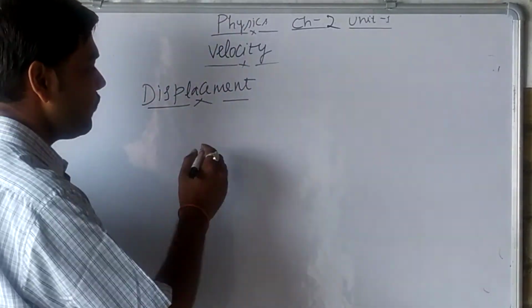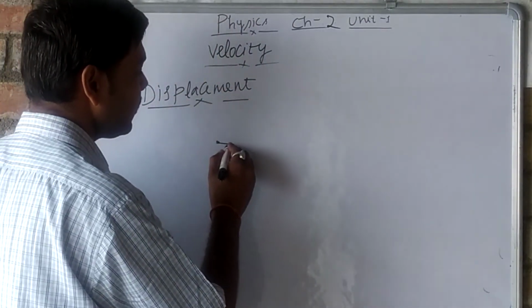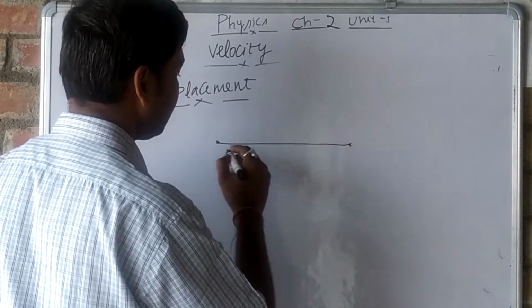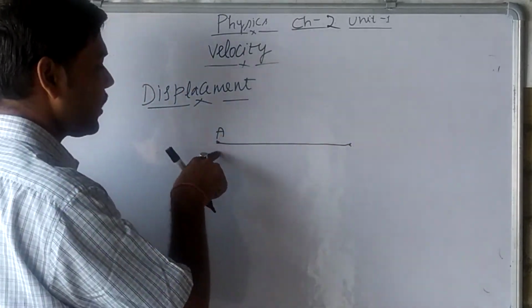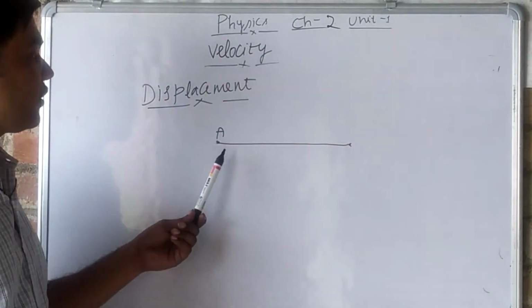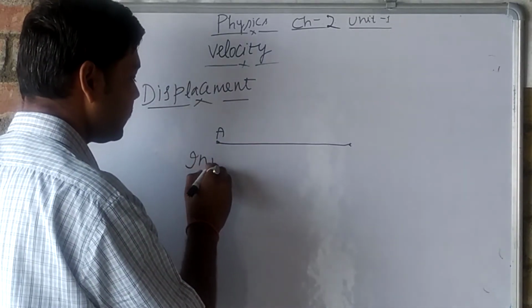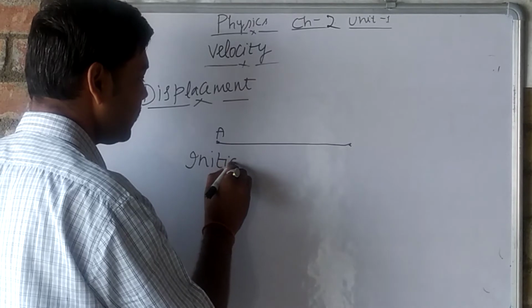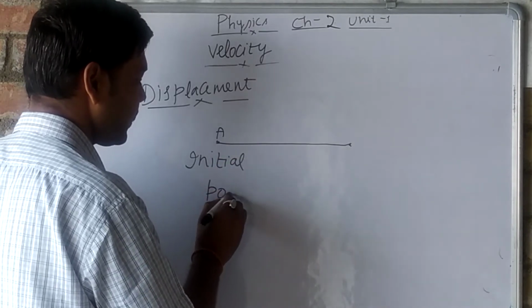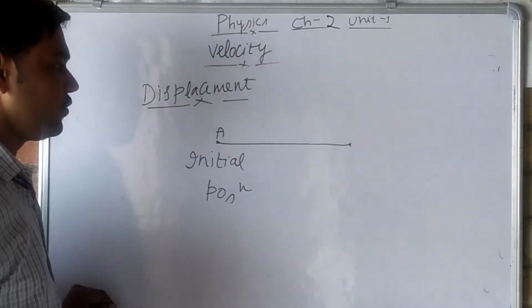For example, when we are moving from here to here, we have started from A, so A is known as the initial position.